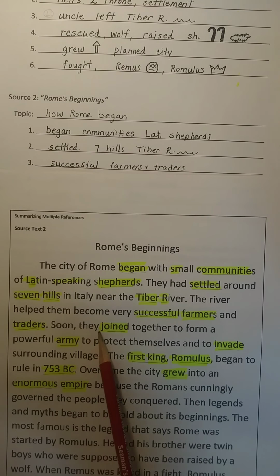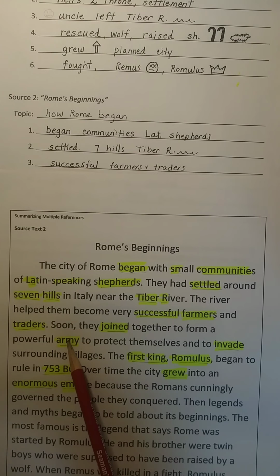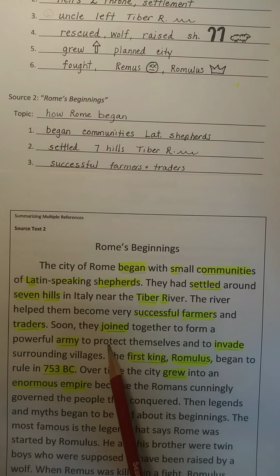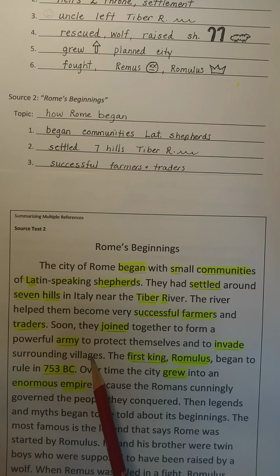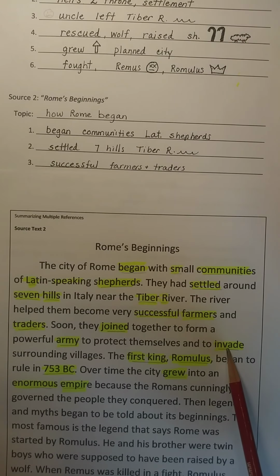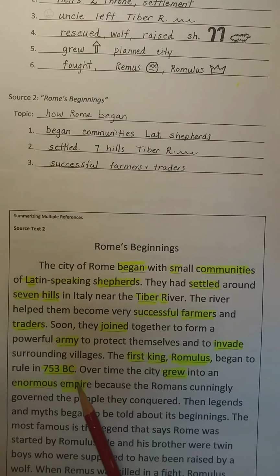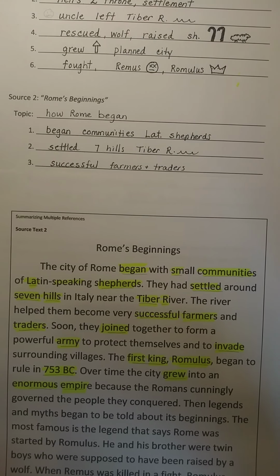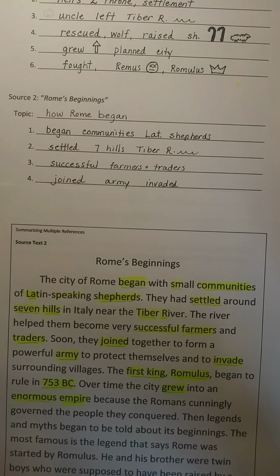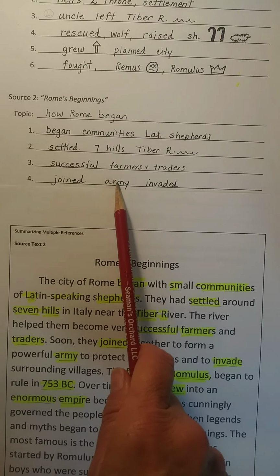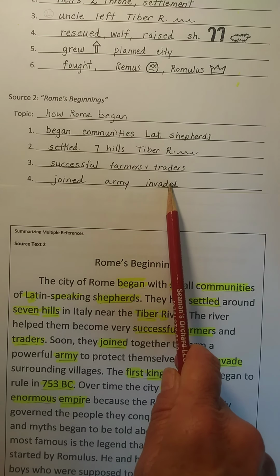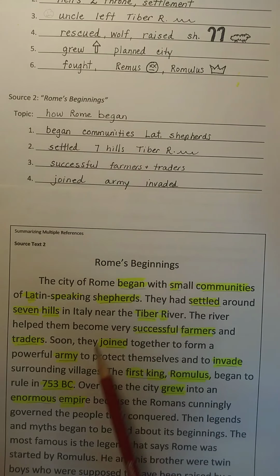Then next, the fact that they joined together in an army. Now they did that for 2 reasons, to protect themselves and to invade surrounding villages. But I'm not including to protect. I'm including the word invade because that's how they grew to be an enormous empire, because they invaded other cities and villages and took over. So I put joined, army, invaded. Put whatever you want that will help you remember that fact if you want to include that fact in your paper.